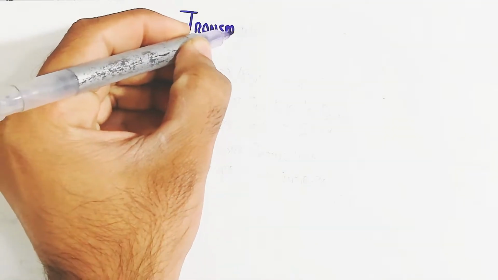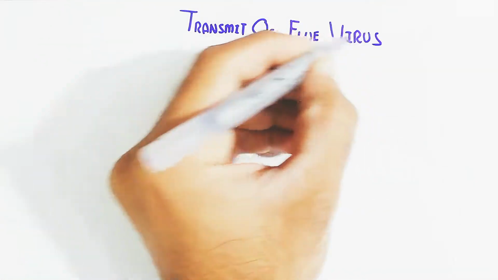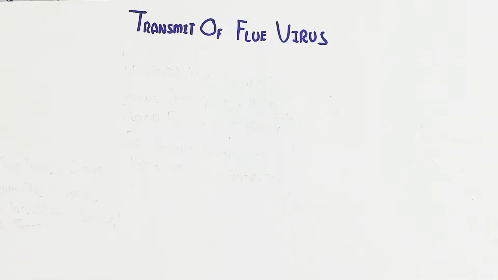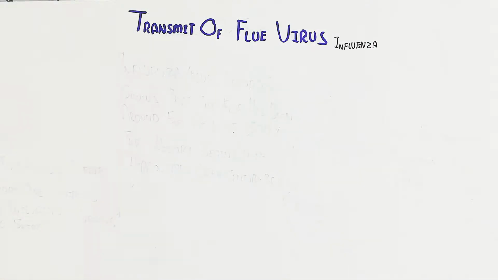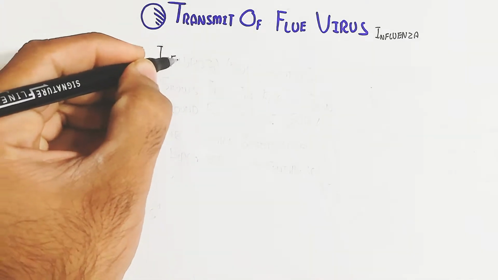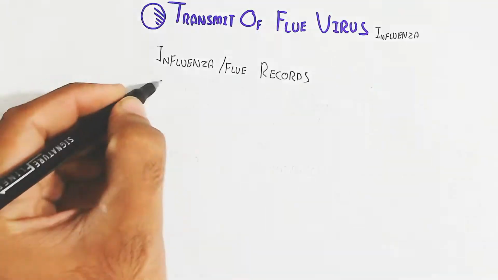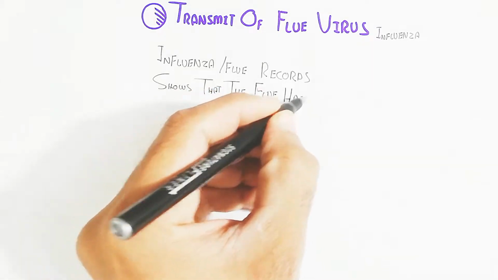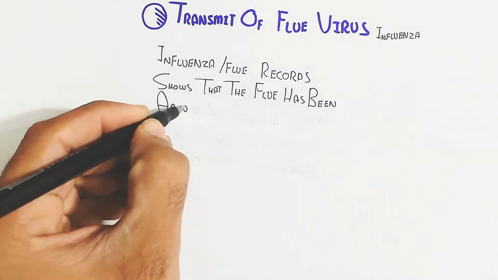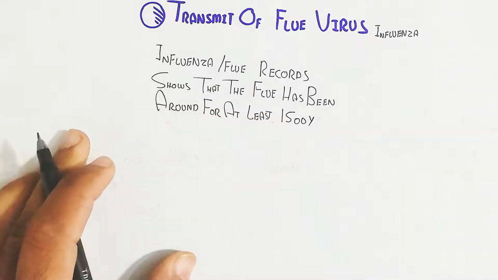Hello, in this video we will understand the transmission of the flu virus, influenza. In the previous video we discussed the mechanism of transmission of the virus in the human cell, but in this video we will understand the transmission within different species. The influenza flu records show that the flu has been around for at least 1500 years.